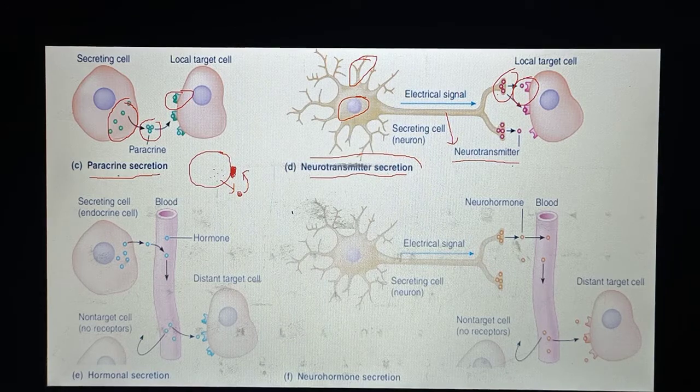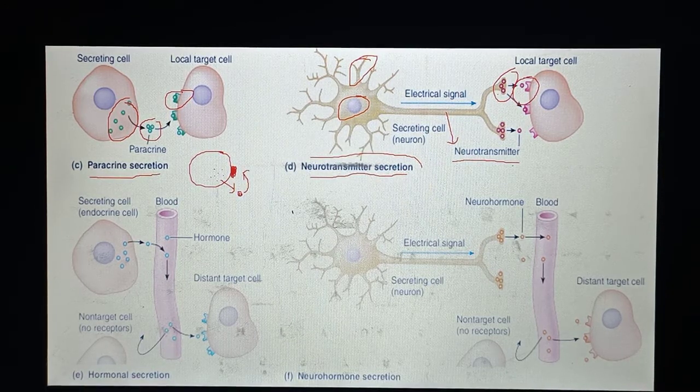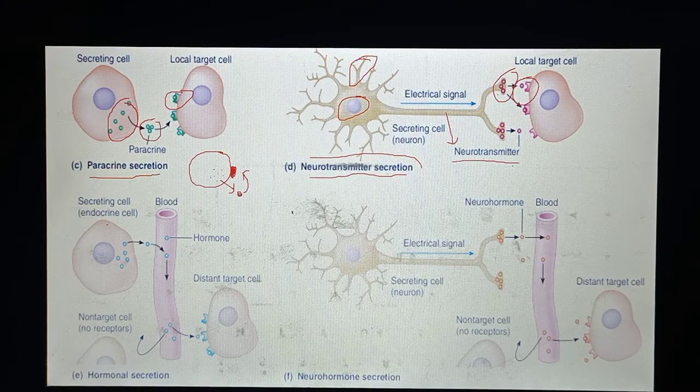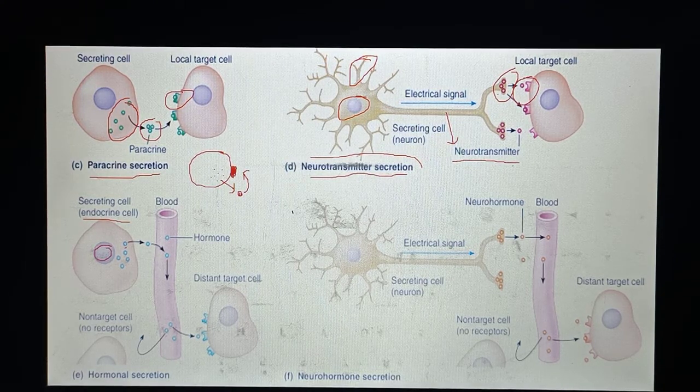On the other hand, here you can see the next is hormonal secretion from an endocrine gland. If it is an endocrine gland or endocrine cell, and this is the nucleus of the cell, and these are the chemical messengers. They are released into the extracellular fluid, ECF. These are blood vessels.